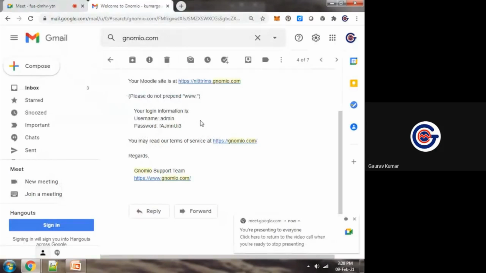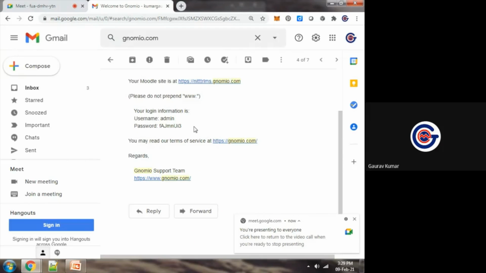Is this visible to all participants? Is this process clear to all participants up to now? Simply we have checked whether this name is available, and after that we get mail from gnomio.com or moodlecloud.com with the credentials. Okay.